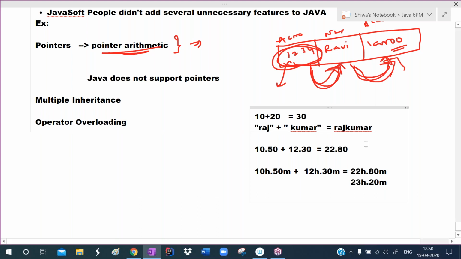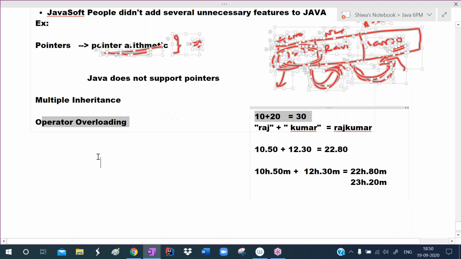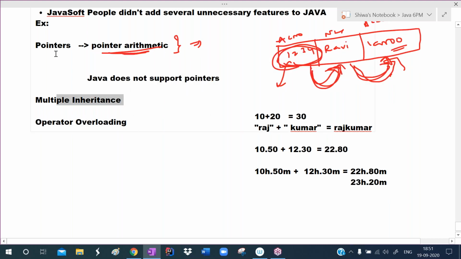So here I want to use the operator. This is the existing meaning, and we are giving a new meaning. This is called operator overloading. If you overload the plus operator, it may act like this or it may act like this. So this is confusion oriented, since it may call this one or that one, and some confusions will be raised for the programmer or for the learner. So such confusion oriented topics like operator overloading, multiple inheritance, pointers, friend functions, friend classes, they removed. They didn't add them.